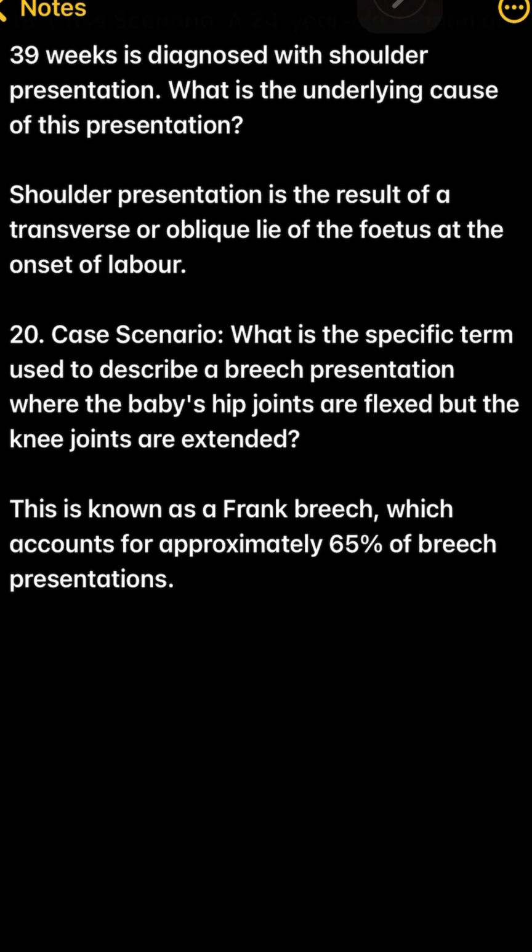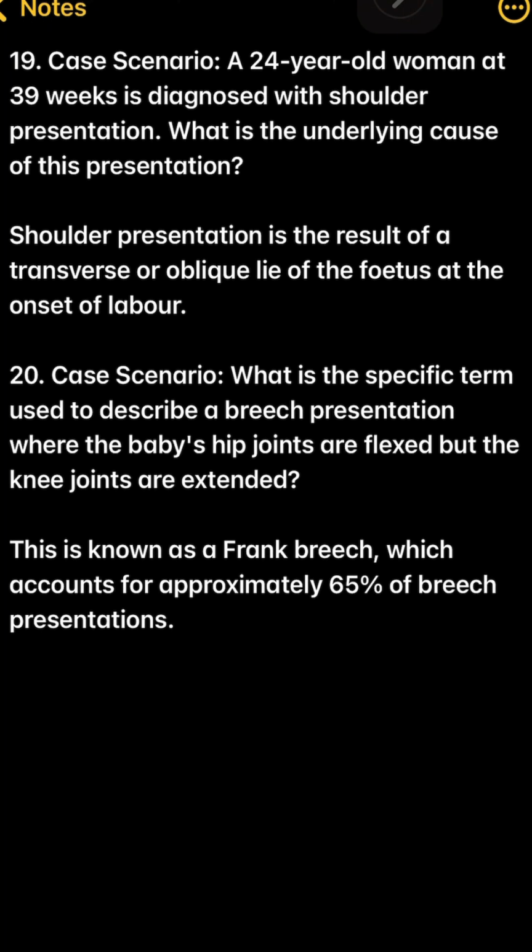20. Case scenario. What is the specific term used to describe a breech presentation where the baby's hip joints are flexed but the knee joints are extended? This is known as a frank breech, which accounts for approximately 65% of breech presentations.